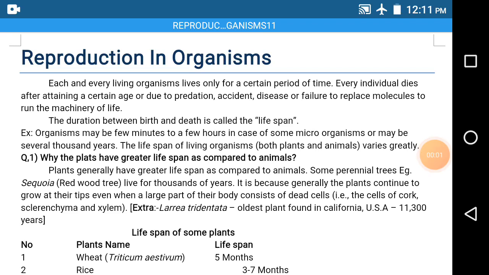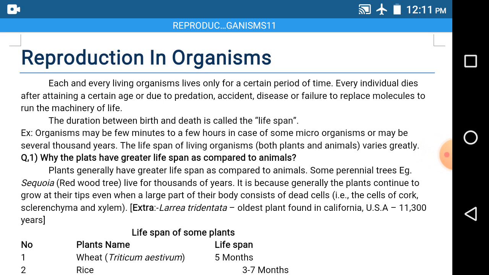Good morning, everyone. Coming to the new lesson, that is reproduction in organisms. What is reproduction? It is simply nothing but multiplication. What is necessary for reproduction? When we are going to survive here, what is the need for reproduction?